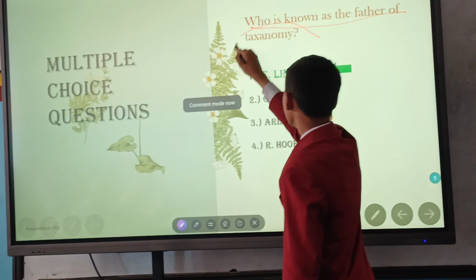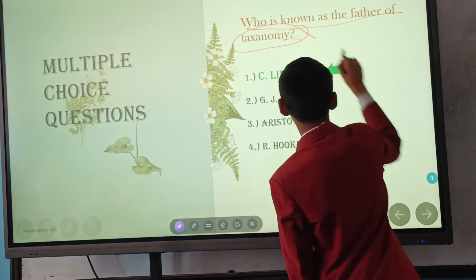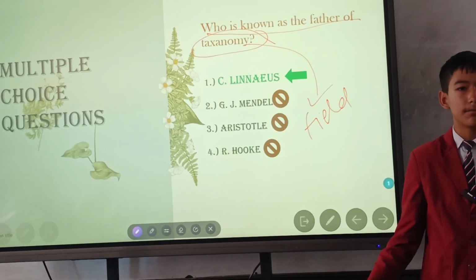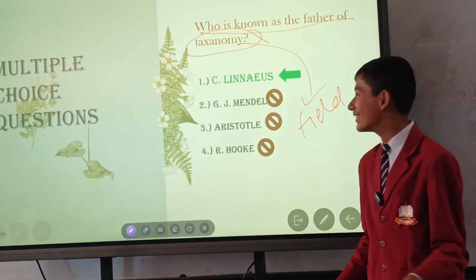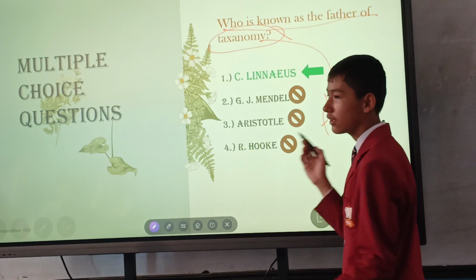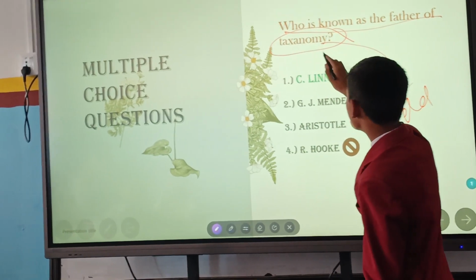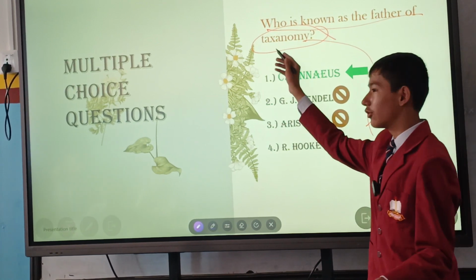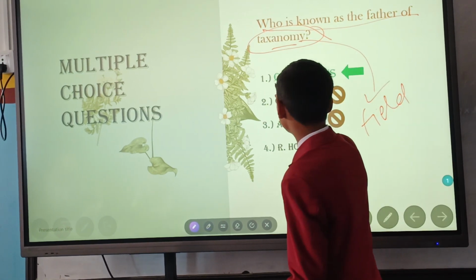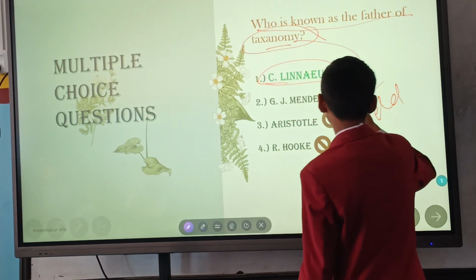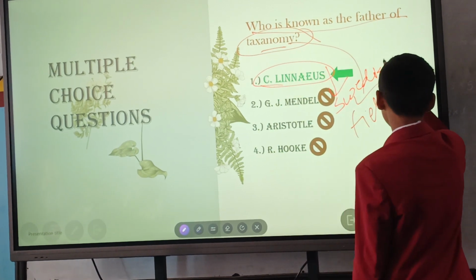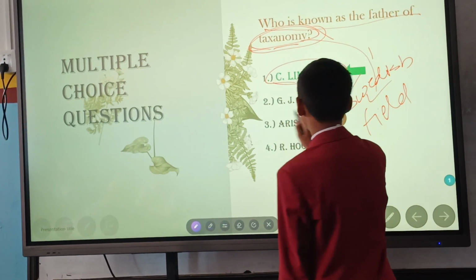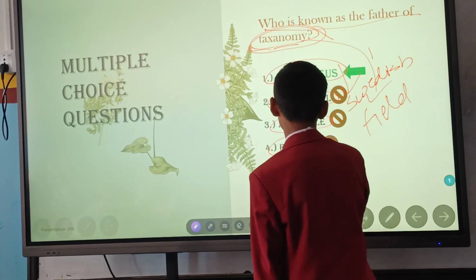Now, taxonomy. So let's understand the question first. Taxonomy is the field of science that works on classifying animals or organisms according to their characteristics, features, genes and behavioral actions. Can anyone answer who was known as the father of taxonomy? Yes, it is Carolus Linnaeus. He was a Swedish ecologist. He proposed taxonomy for the first time. So the other options, Gregor Mendel, Aristotle, and Robert Hooke, aren't the answer.